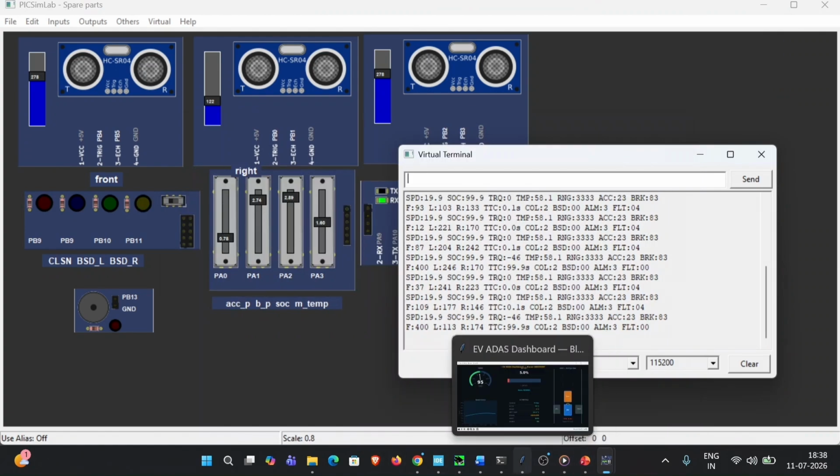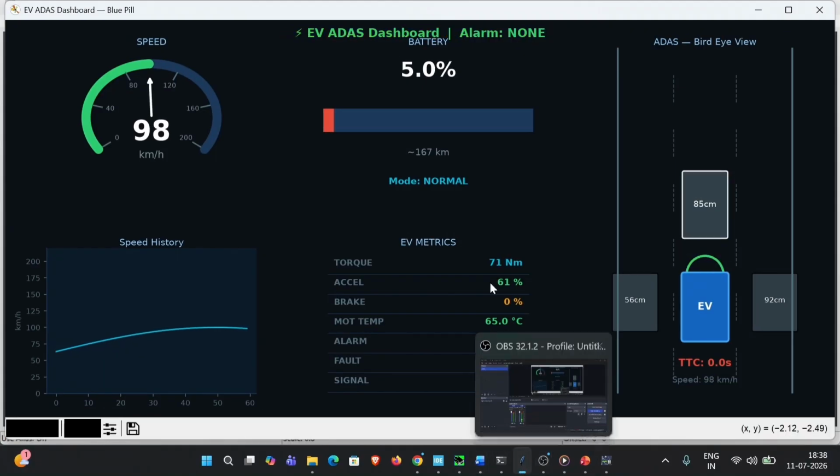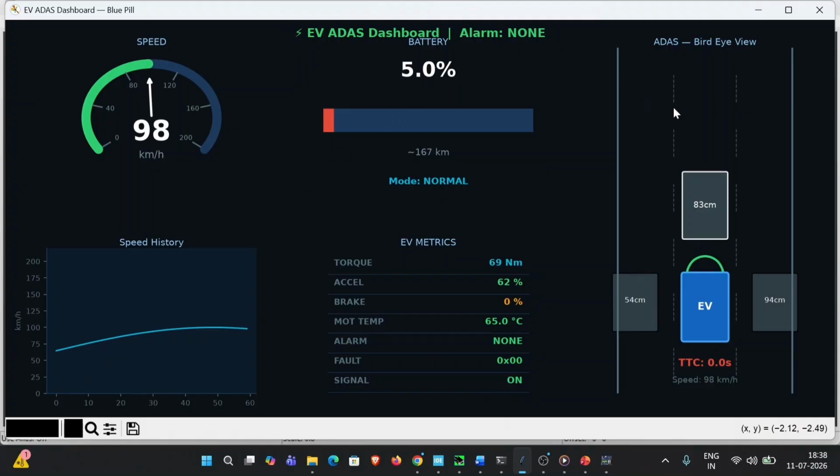where we paired COM3 and COM4, which is used to transfer the information. After that, this is the dashboard. As you can see now, it has no alarm.